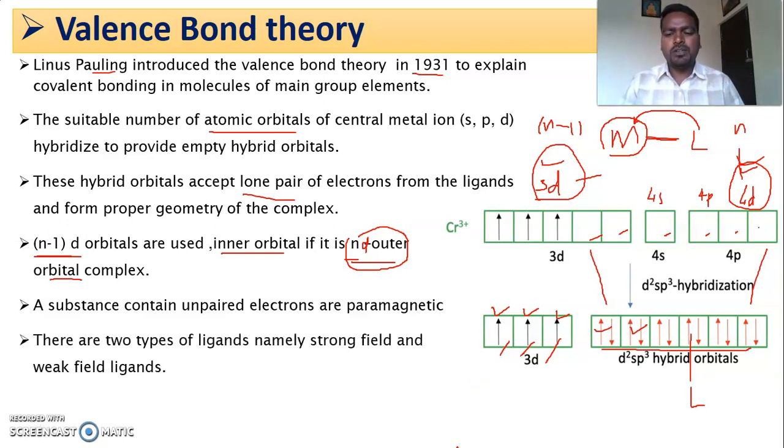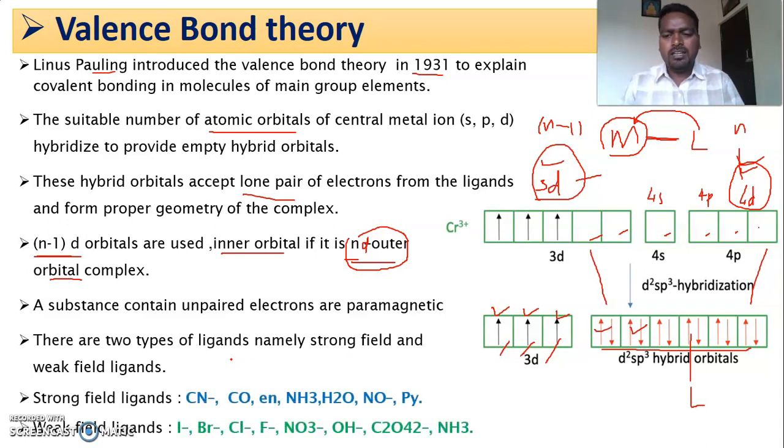The next postulate is that there are two kinds of ligands, strong ligand and weak ligand. Let us take the ligand cyanide, which is a strong ligand. During bond formation, the ligand forces the unpaired electrons to pair up.